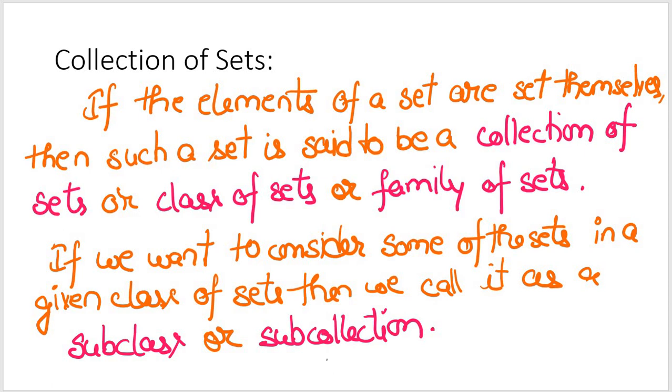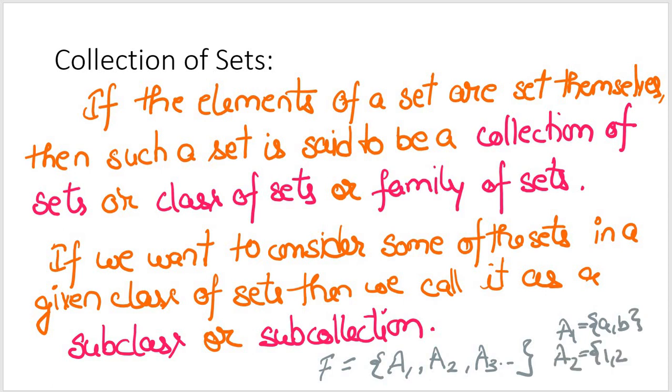So a family of sets, for the sake of example, I'm using it as A1, A2, A3, and so on and so forth. Where A1 will be, let's say, {a, b}. A2 can be, let's say, {1, 2}. Your A3 can be, let's say, once again {a, b}, and so on and so forth. So this was all about a basic definition of collection of sets.